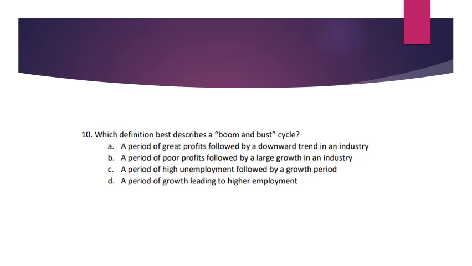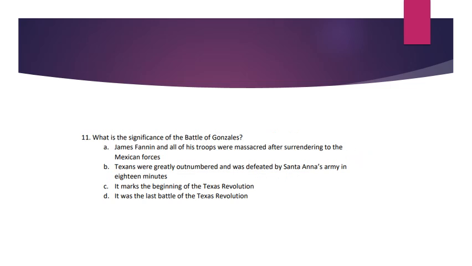Number 10. Which definition best describes a boom and bust cycle? A. A period of great profits followed by a downward trend in an industry. B. A period of poor profits followed by a large growth in an industry. C. A period of high unemployment followed by a growth period. D. A period of growth leading to higher employment.